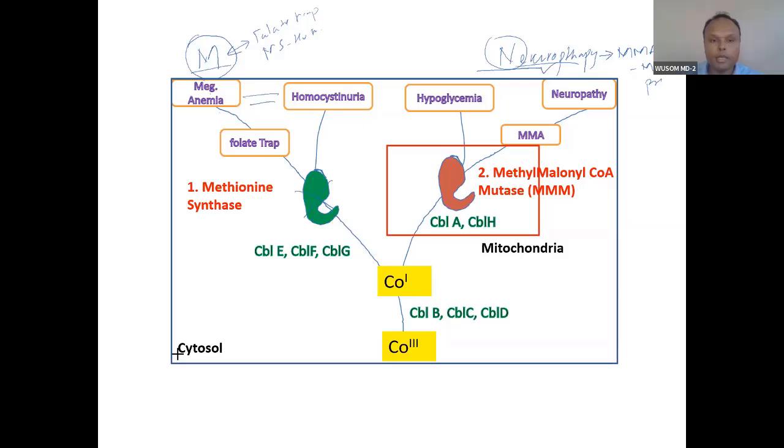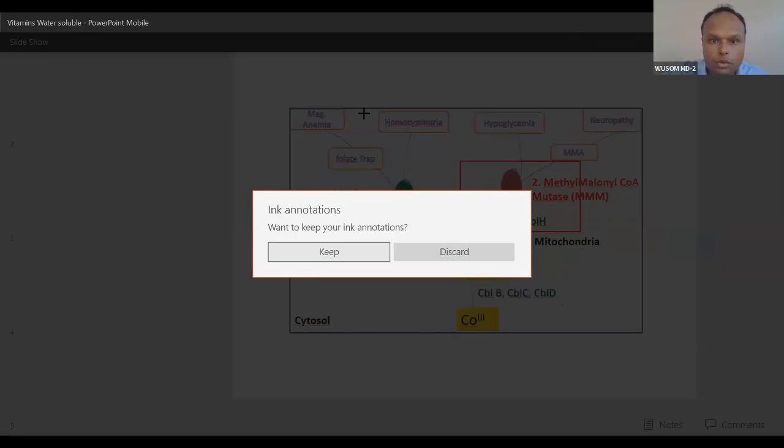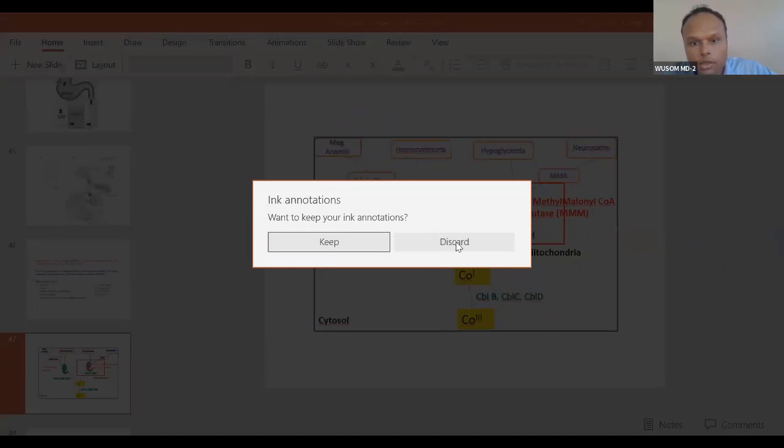This is how you can understand that these presentations are because of deficiency of methionine synthase. And these are the presentations because of deficiency of methylmalonyl coenzyme A mutase.